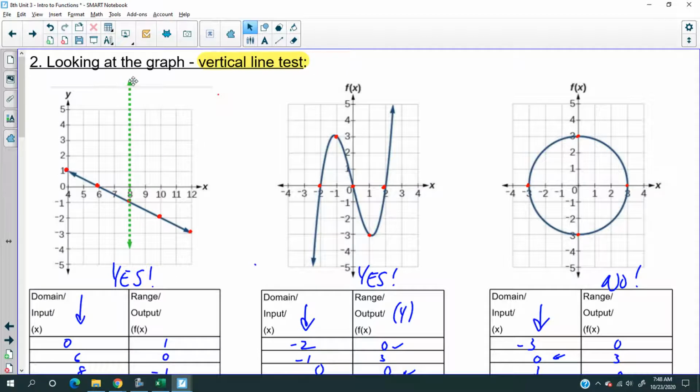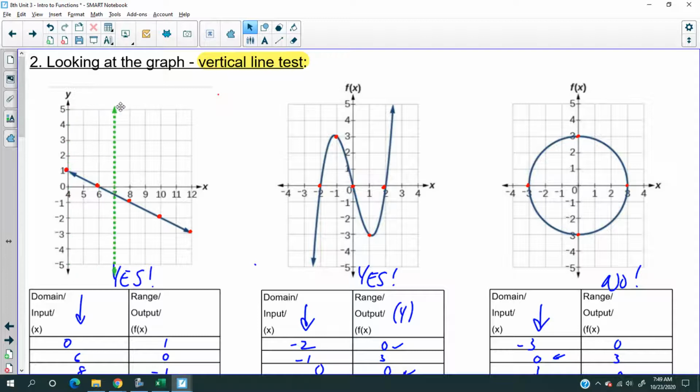If I take this line and pass it along, going left to right, or right to left, it's up to you, at every point in time it only touches the graph at one point. So notice, as I'm passing this green line, it only touches the blue line, the original line, once. Same thing all the way at the end.